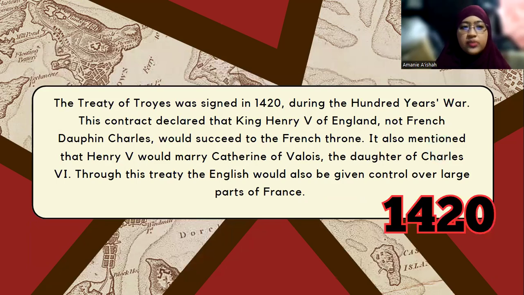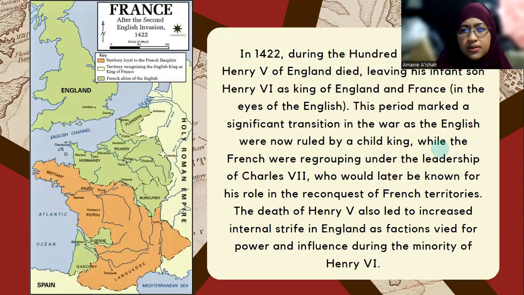Entering the year 1420, the Treaty of Troyes was signed. This contract declared that King Henry V of England, not French Dauphin Charles, would succeed to the French throne. It also stated that King Henry V would marry Catherine of Valois, who was the daughter of Charles VI. Through this treaty, the English would be given control over large parts of France.